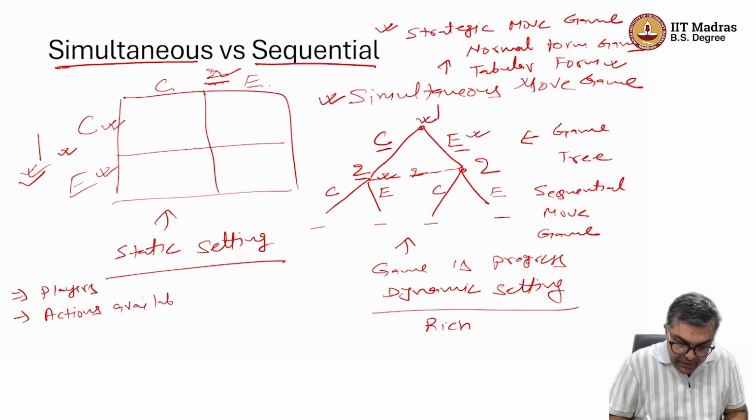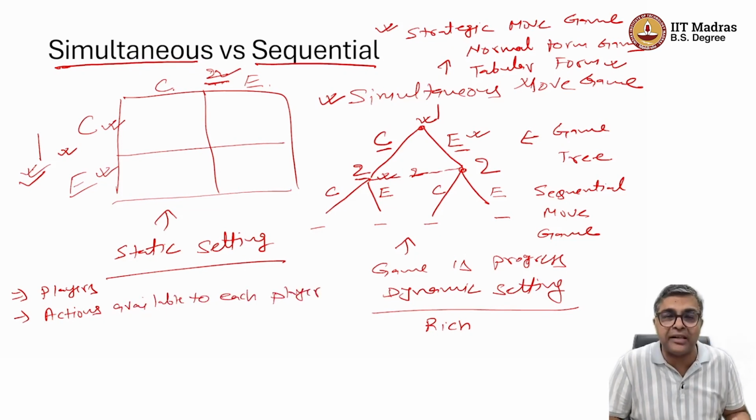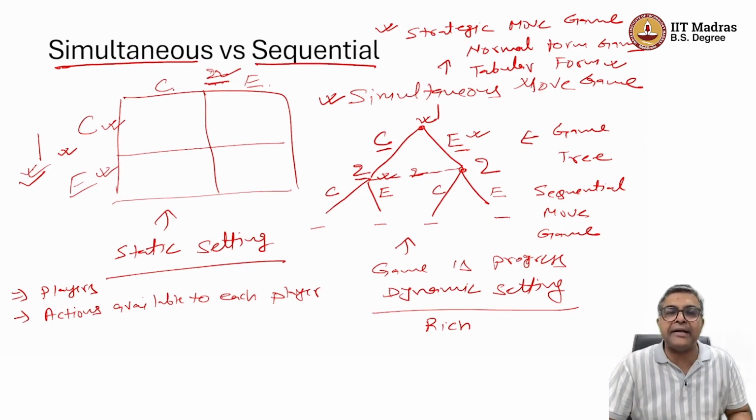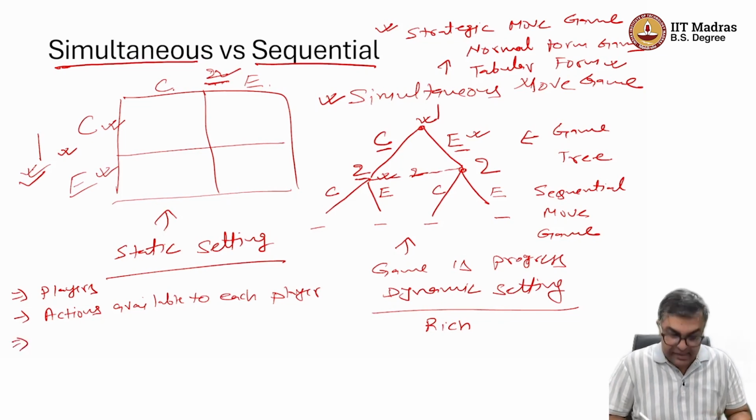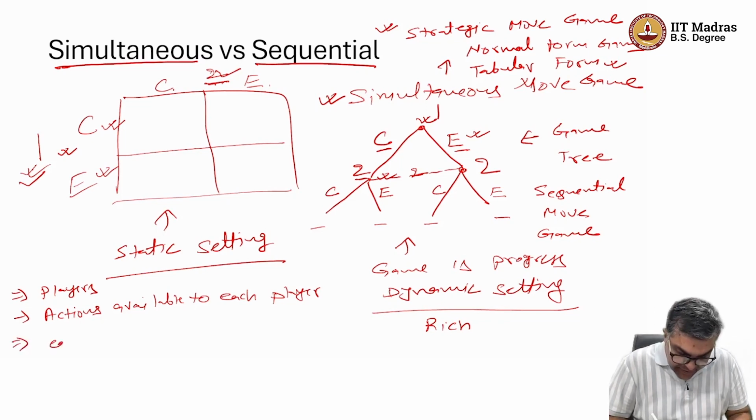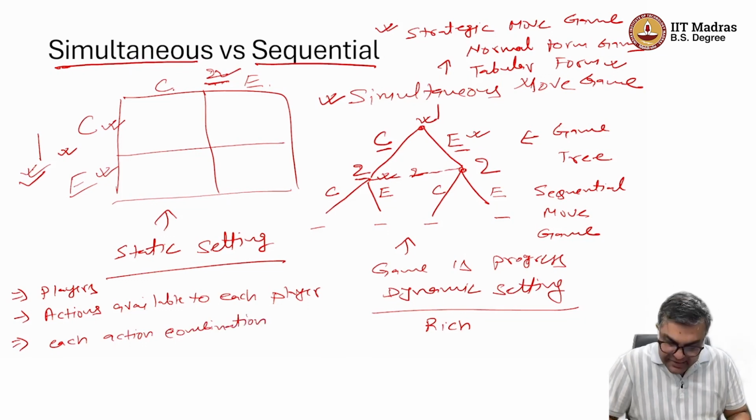available to each player, and they may have the same action available. So far in the games I have been showing, in most of the games each player has the same actions, except the adverse selection game, in which the acquirer makes an offer and the target accepts or rejects. So what I am trying to say is, the players can have the same set of actions or different sets of actions, and each action combination can be listed